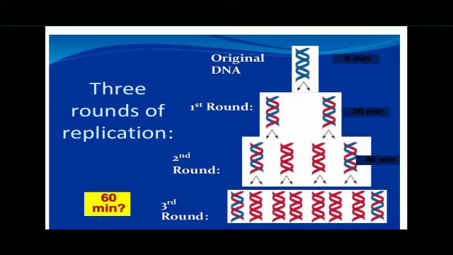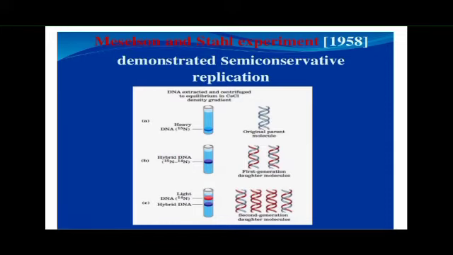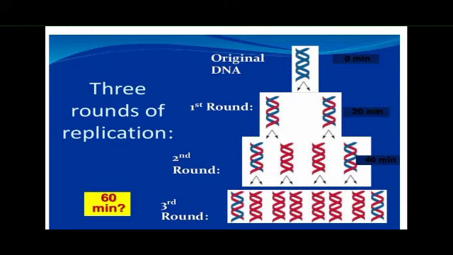In the next, the first generation, that is the first round after 20 minutes, the red color indicates N14. Here you can see the red color is N14. Simultaneously, very slowly, the N15 strands are being changed into N14. In the first round, after 20 minutes, they analyzed that hybrids are formed. So what are the hybrids? These hybrid strands contain both N15 and N14 strands.